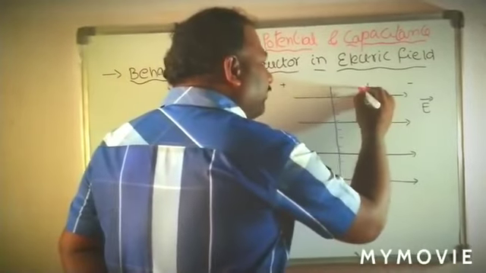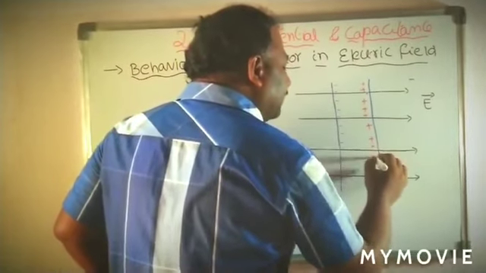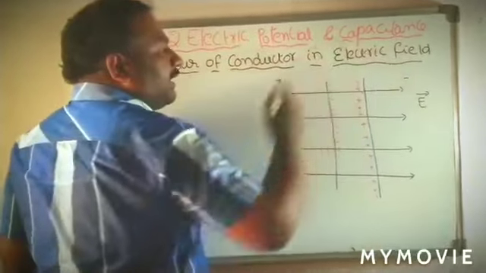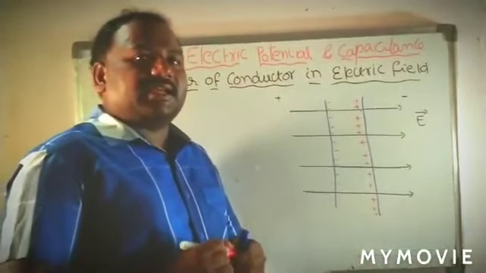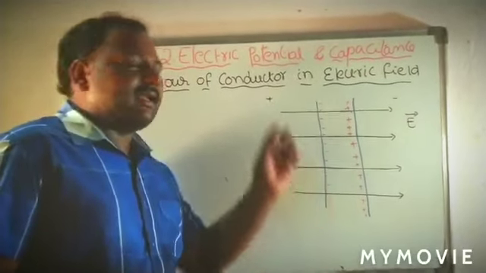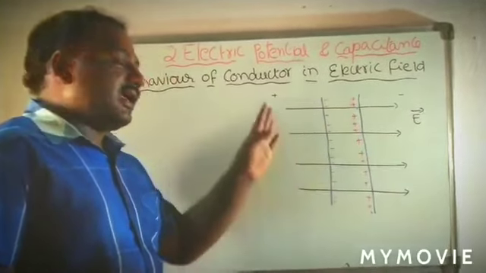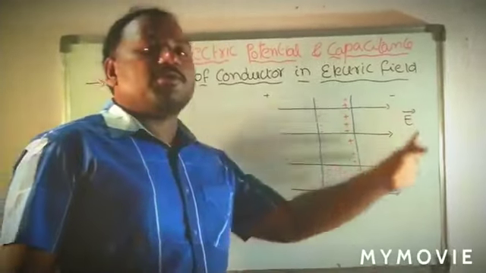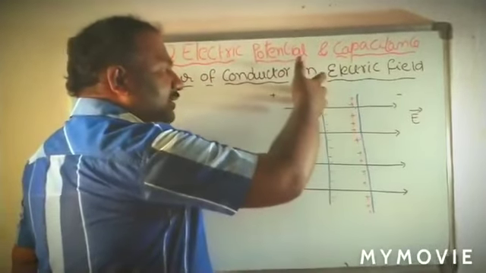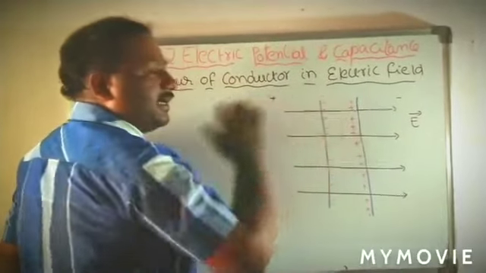At the same time, all the positive charges are moving along the electric field, as they are attracted by the negative charge. So when we place a conductor in an electric field, all the negative charges move opposite to the electric field and all the positive charges move along the electric field, and the total charges come to the surface of the conductor.